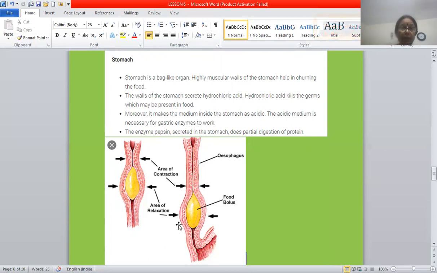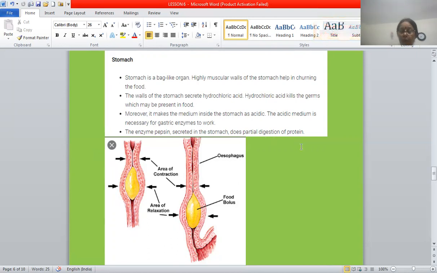Now we'll study all this. Stomach is a bag-like organ. Highly muscular walls of the stomach help in churning the food. Walls of the stomach secrete hydrochloric acid. Hydrochloric acid kills the germs which may be present in the food. Moreover, it makes the medium inside the stomach acidic. Acidic medium is necessary for gastric enzyme pepsin to work, and the enzyme pepsin secreted in the stomach does partial